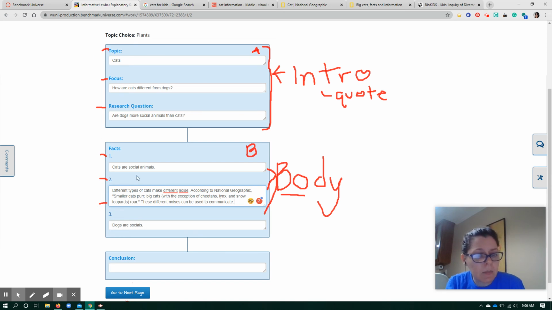But I'm going to make sure that my facts are all connected to my research question and to the stuff I talk about in my introduction. And in my conclusion, maybe my conclusion is that cats and dogs are both social animals, and one isn't more social than the other. They're both really social animals. It just looks different because they're different types of animals. And then my conclusion is going to explain that.